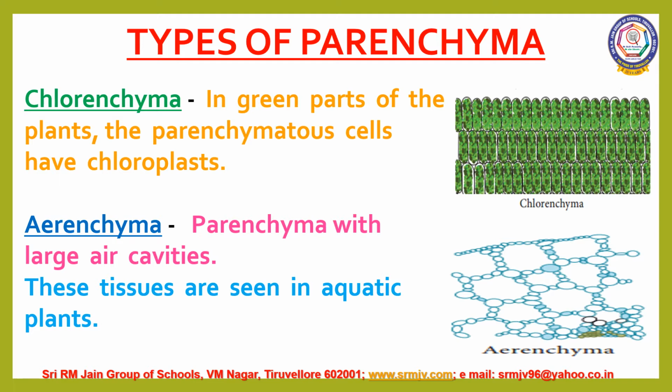Chlorenchyma and arenchyma are the two types of parenchyma. If the parenchyma cells contain chloroplast, then it is known as chlorenchyma. Since it contains a green pigment called chlorophyll, it performs photosynthesis. In aquatic plants, large air cavities are present in parenchyma to give buoyancy to the plants to help them float. Such a parenchyma type is called arenchyma.